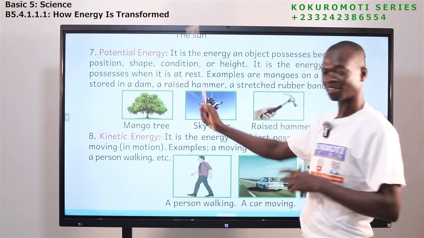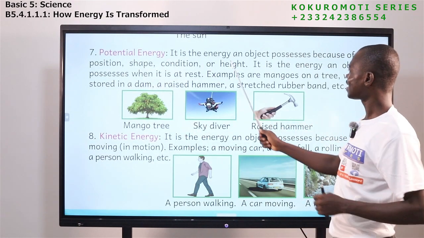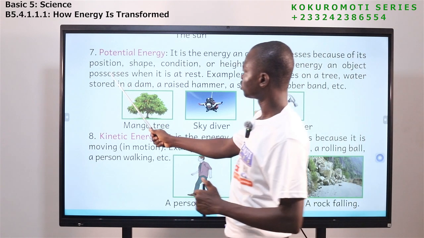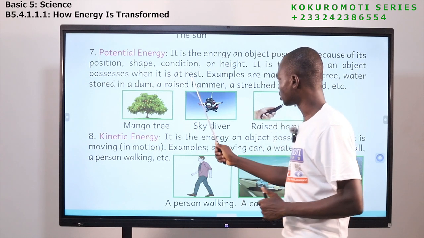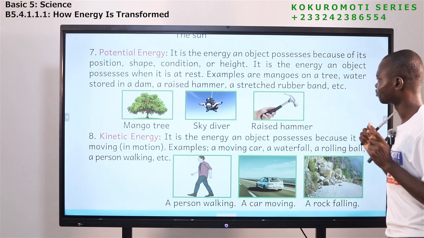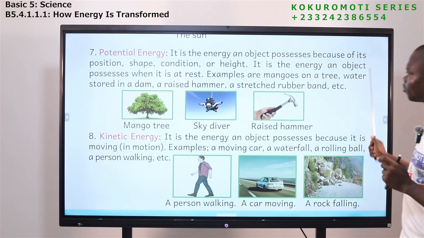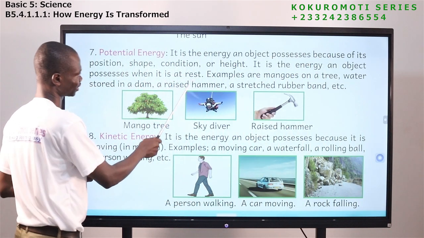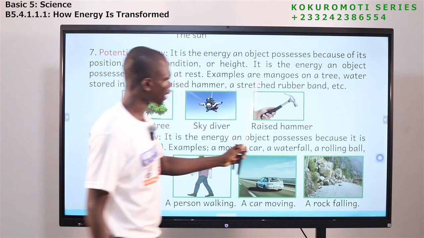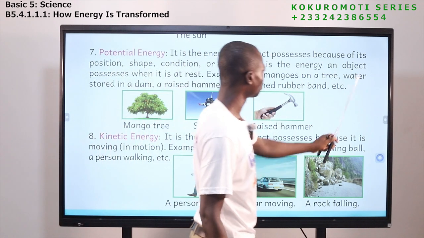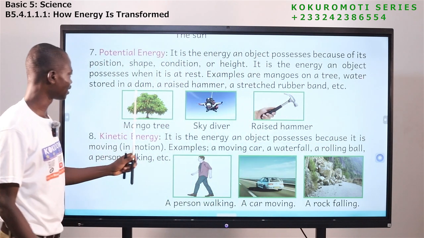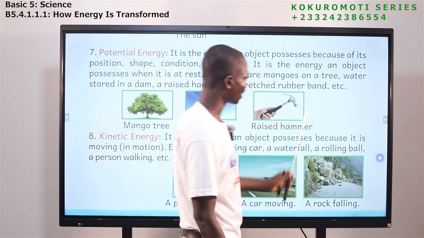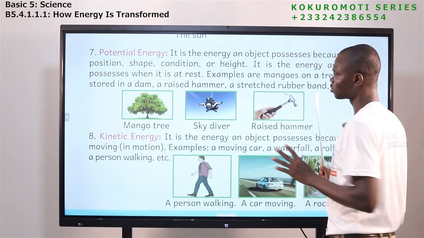Potential energy. This is the seventh one. It is the energy an object possesses because of its position, shape, condition, or height. It is the energy an object possesses when it is at rest. Examples are mangoes on a tree, water stored in a dam, a raised hammer, a stretched rubber band, and the rest. So now let's look at this.